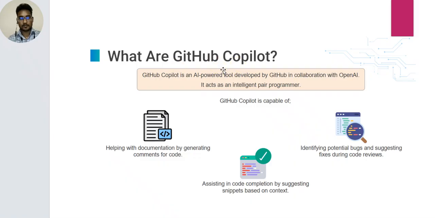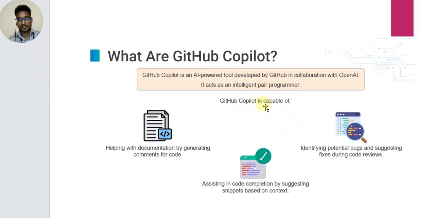What is GitHub Copilot? GitHub Copilot is an AI-powered tool developed by GitHub in collaboration with OpenAI. It acts as an intelligent pair programmer.